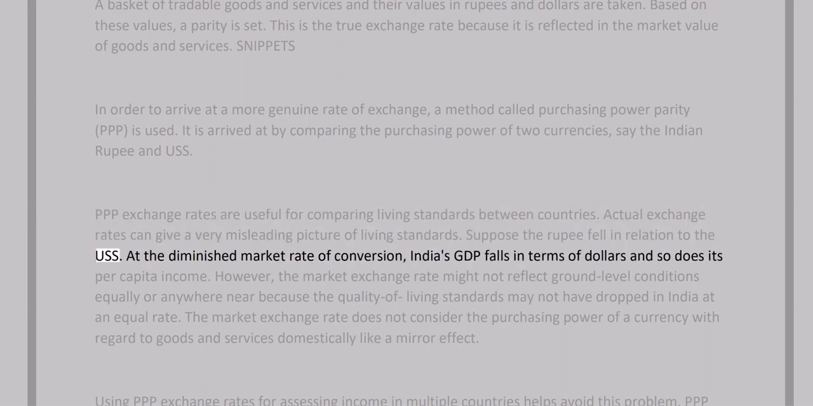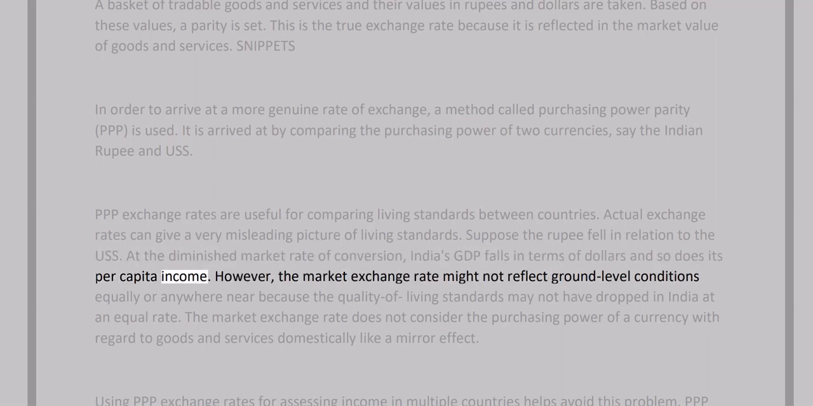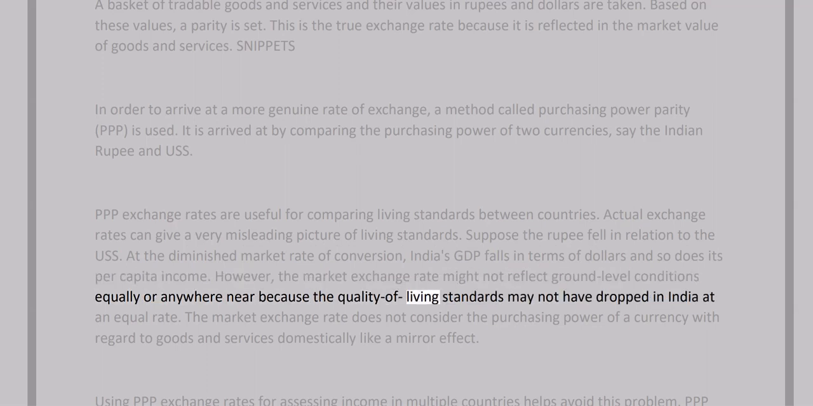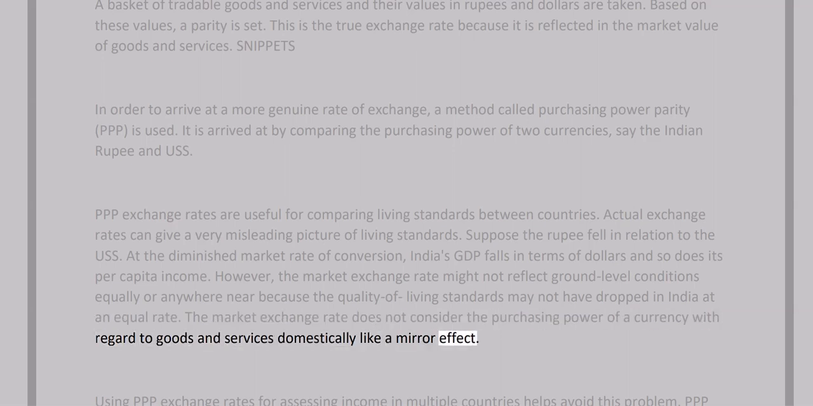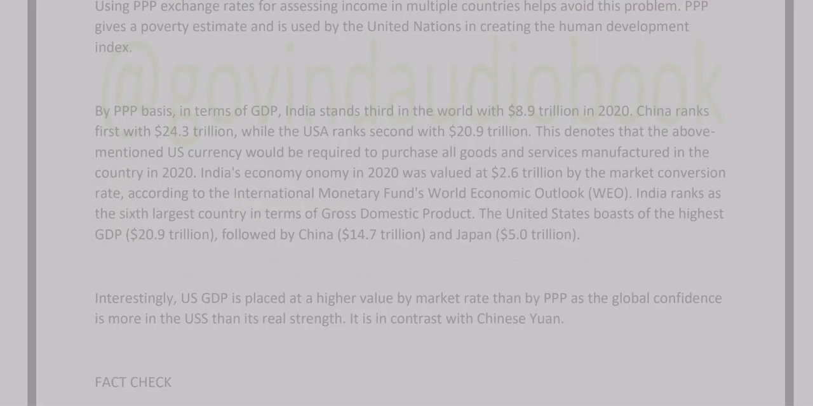Suppose the rupee fell in relation to the US dollar. At the diminished market rate of conversion, India's GDP falls in terms of dollars, and so does its per capita income. However, the market exchange rate might not reflect ground level conditions equally or anywhere near, because the quality of living standards may not have dropped in India at an equal rate. The market exchange rate does not consider the purchasing power of a currency with regard to goods and services domestically. Using PPP exchange rates for assessing income in multiple countries helps avoid this problem. PPP gives a poverty estimate and is used by the United Nations in creating the Human Development Index.